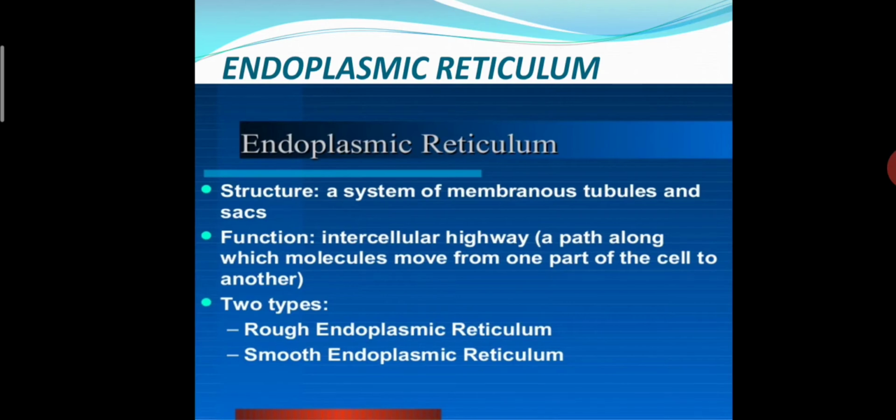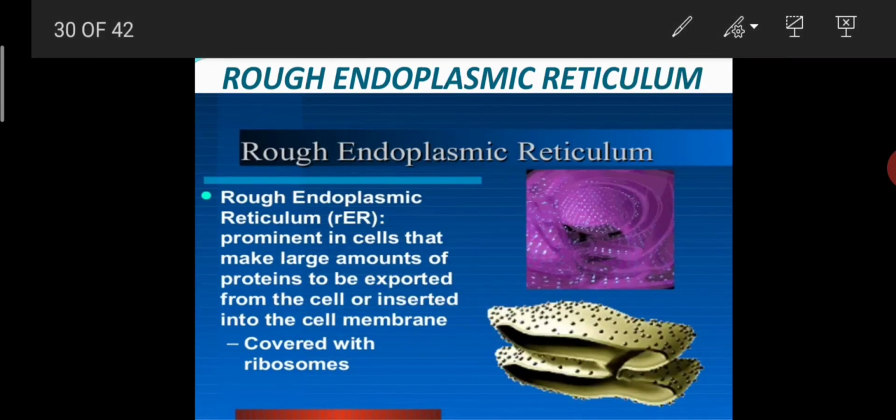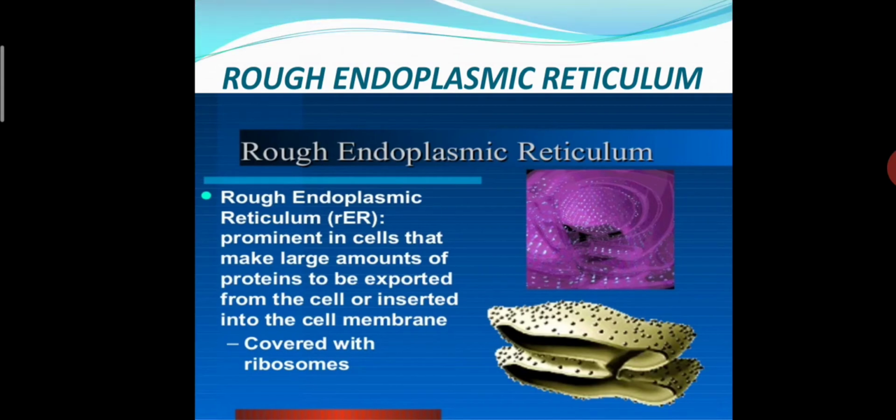Okay, so we know about the structure and function of the endoplasmic reticulum. Now, how many types of endoplasmic reticulum are there? The first is rough endoplasmic reticulum and the second is smooth endoplasmic reticulum. Now, what is the structure of the rough endoplasmic reticulum? Let's see. It is rough from outside. Rough endoplasmic reticulum means that something rough is there.